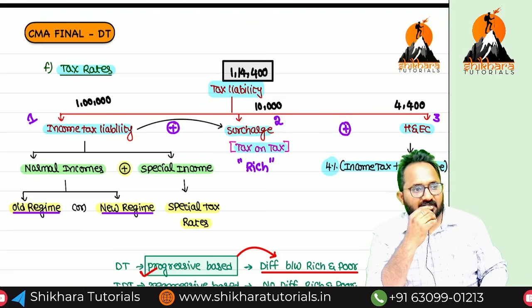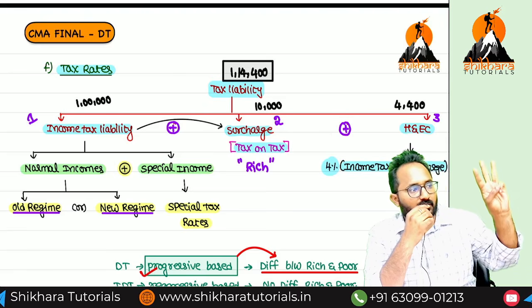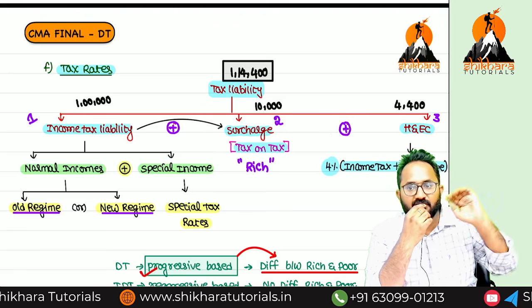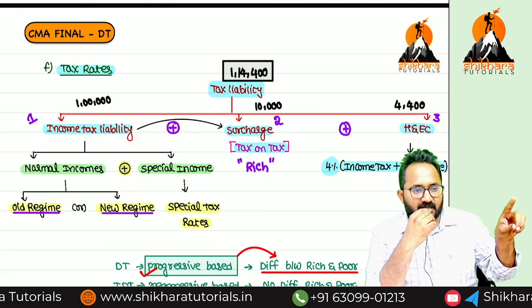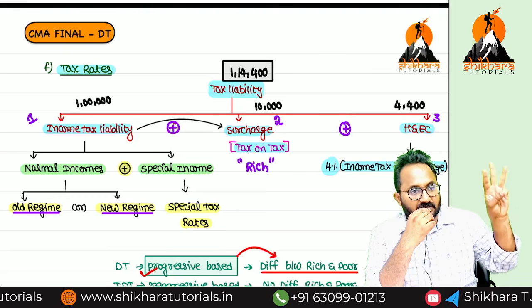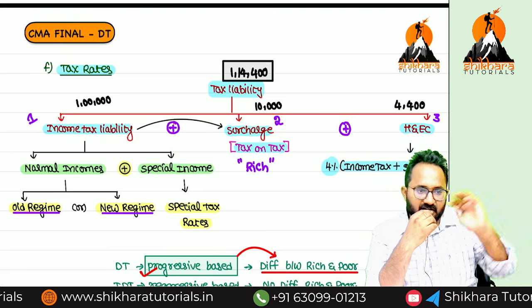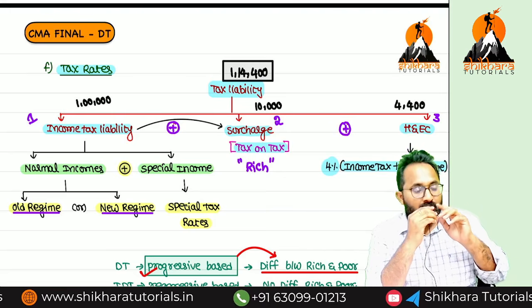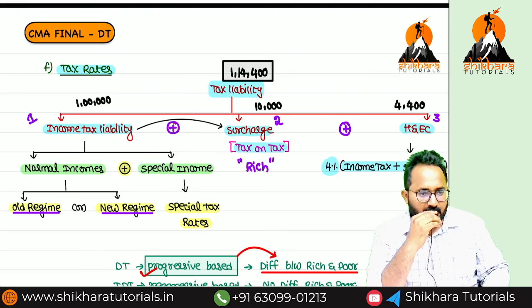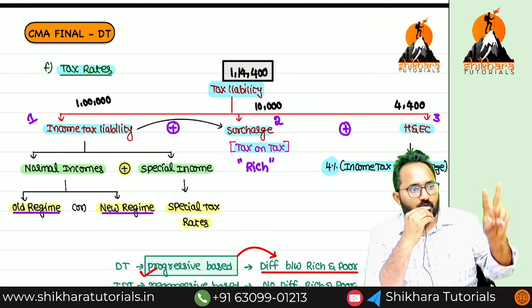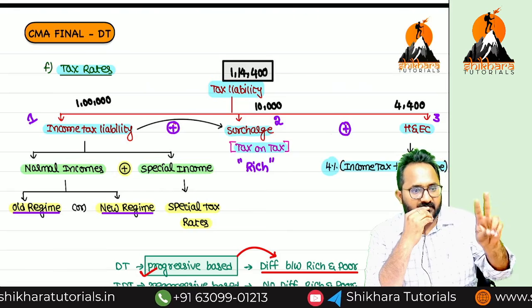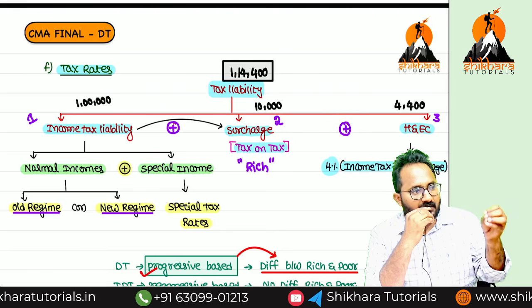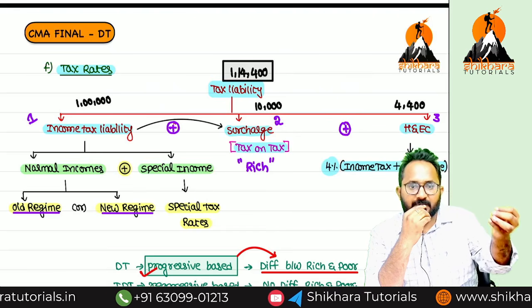Now tax liability means we have to calculate three components, altogether we can call it tax liability. First one, income tax liability. Second one, surcharge. Third one, health and education cess. How to calculate the income tax liability? First, we have to classify our incomes into two types: normal incomes and special incomes. For special incomes, always we have to apply the special tax rate.